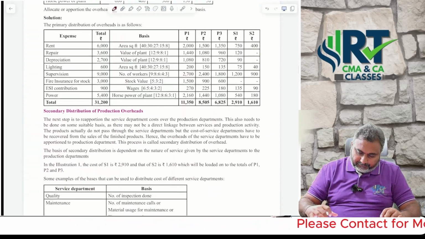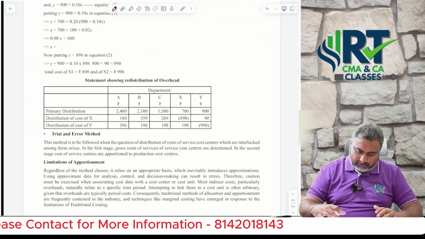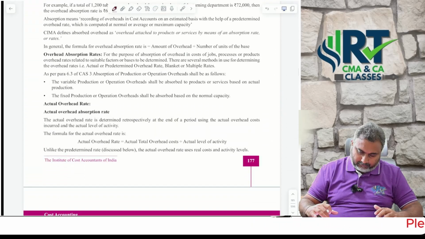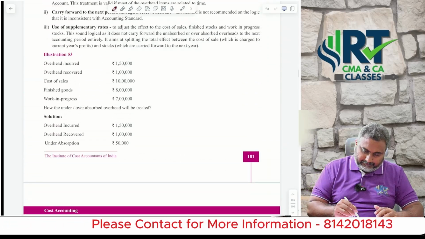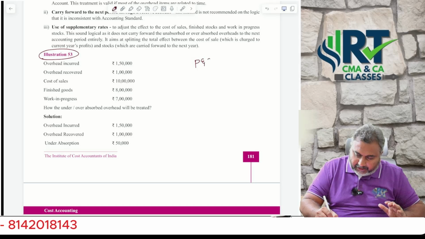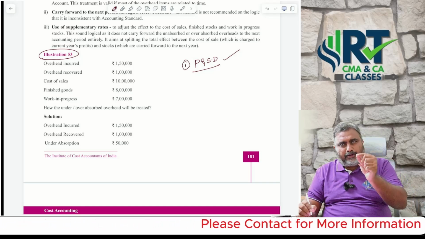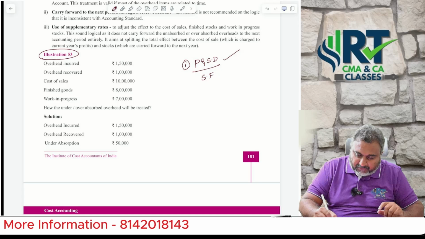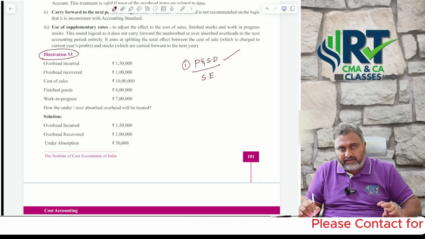Illustration number 49. It's not a complete problem there, but I will show you the complete problem. One second, guys. See, illustration number 53. Let's focus on only two models. One is primary and secondary distribution. Once you are done with the problems, do one problem based on all the methods. If they don't specify, try to use the simultaneous equation method.